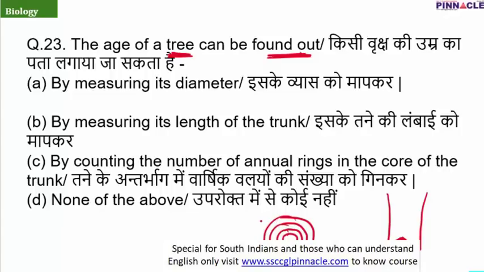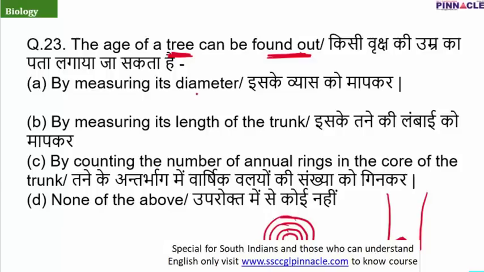Now these rings are formed due to some secondary development in the trees, which is somewhat related to the xylem and phloem. We will not go into it. Just remember, the age of a tree is calculated by the number of annual rings present in the stem or in the core part of the stem.